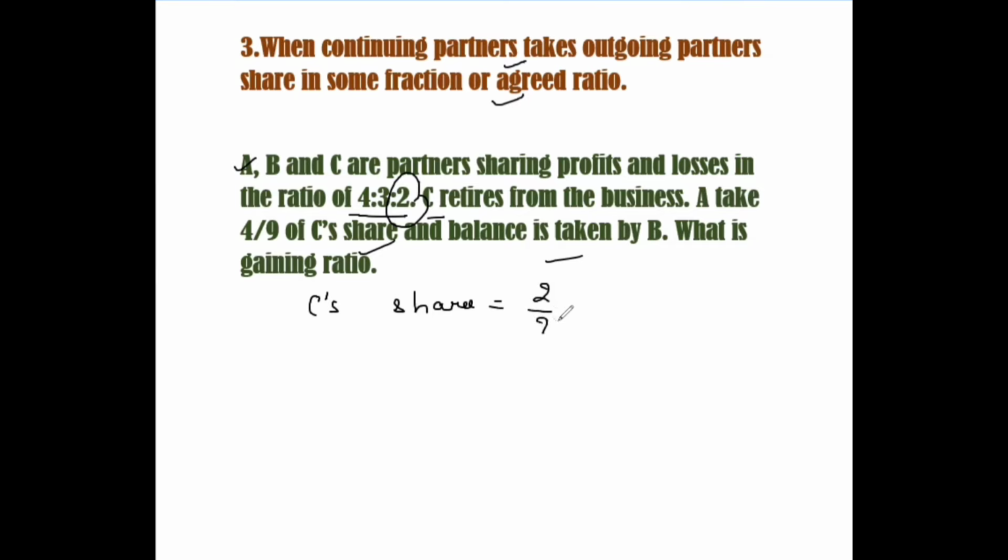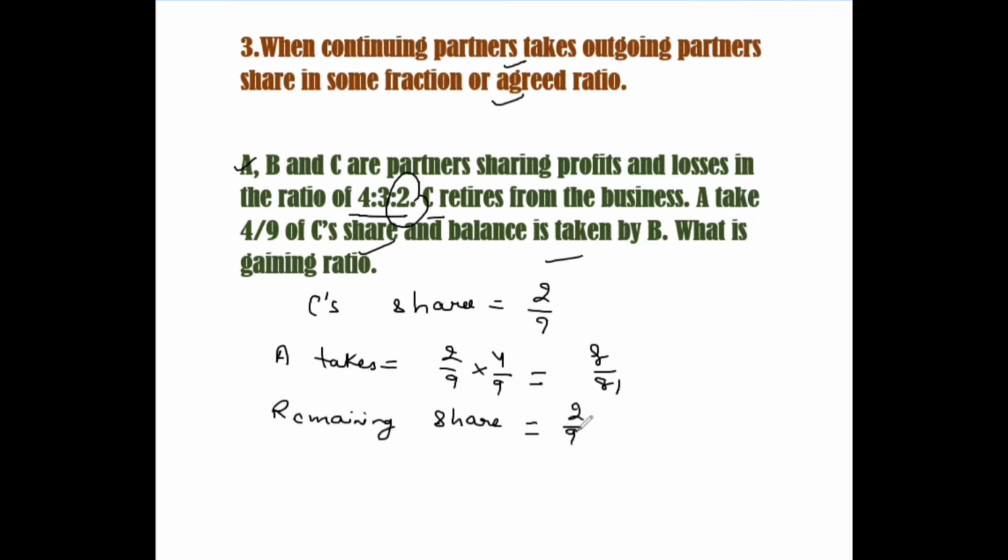And 4/9 of C's share will be taken by A. So A takes 4/9 of 2/9. That is 8/81. And the remaining share is taken by B. Here it is written balance is taken by B. So the remaining share is taken by B.